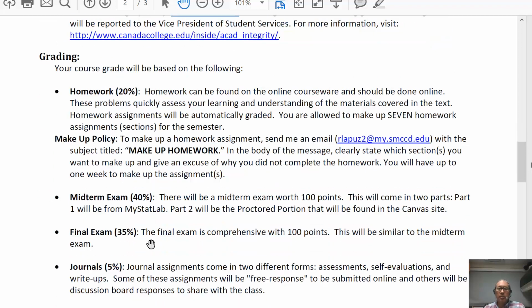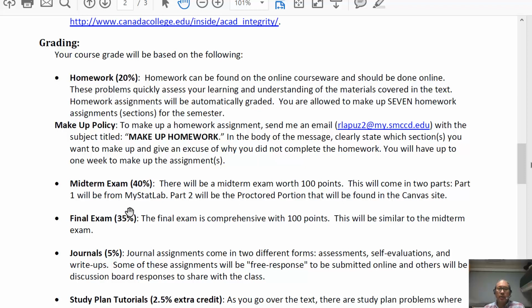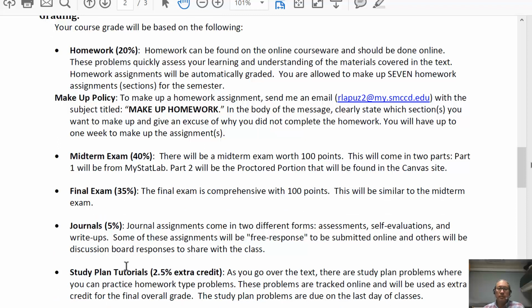Your grade will be determined by 4 categories. The homework is going to be worth 20%, the midterm will be worth 40%, the final exam will be worth 35%, and journals will be worth 5%. I have allowed 2.5% extra to be extra credit by going through the study plan tutorials.